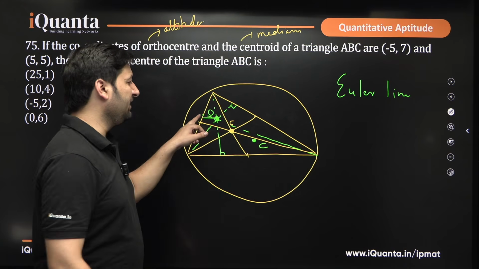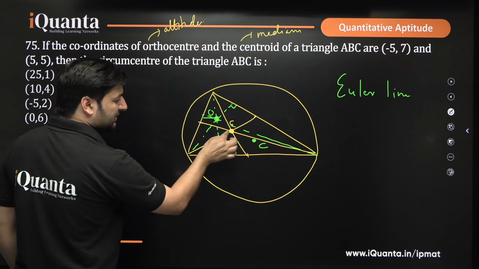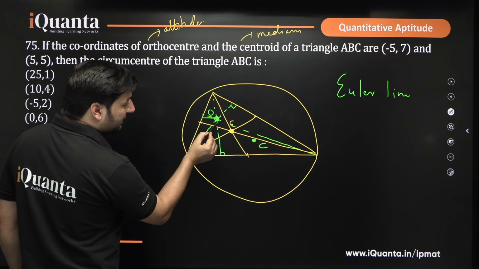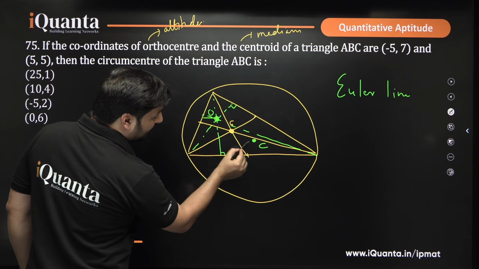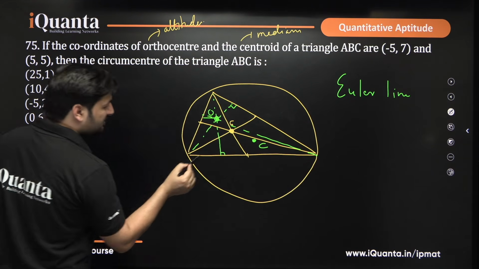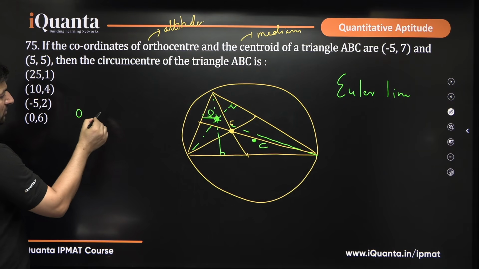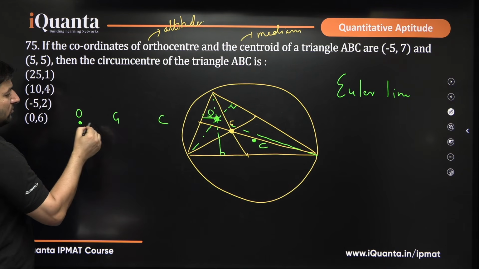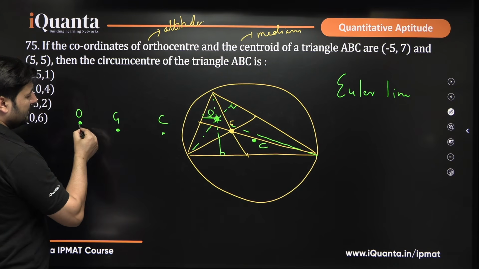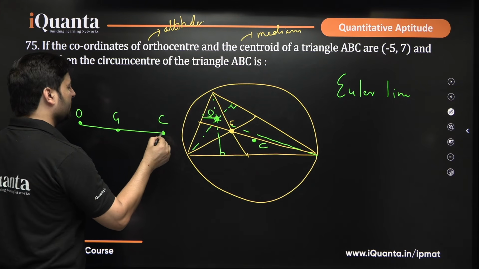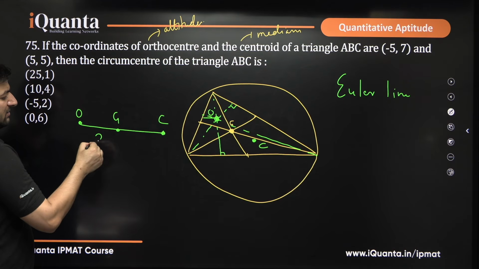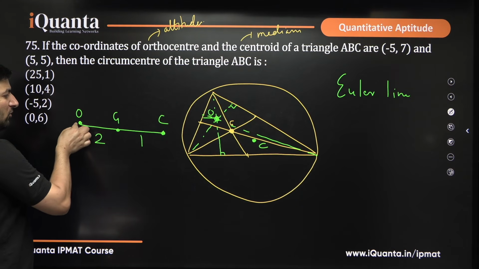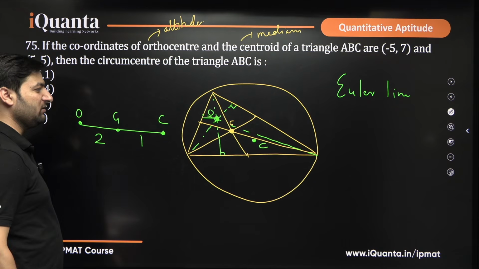That simply means they lie in a straight line. And what do you see? The centroid is in between. So the centroid divides the line joining orthocenter and circumcenter in ratio 2:1. So this is O, this is G, this is C. O, G, and C always lie in a straight line. This is a theorem. So, centroid of a triangle divides the line joining orthocenter and circumcenter in ratio 2:1. This is what you have to remember.